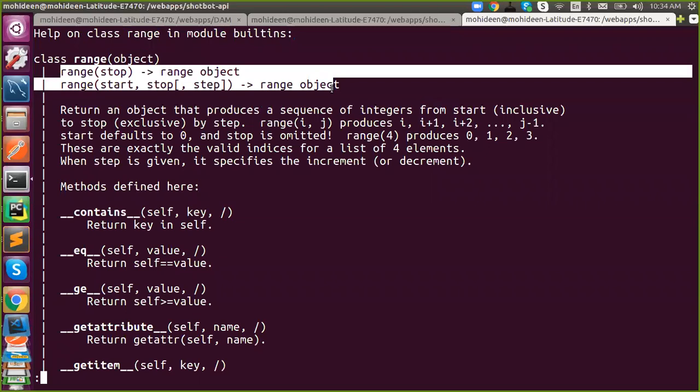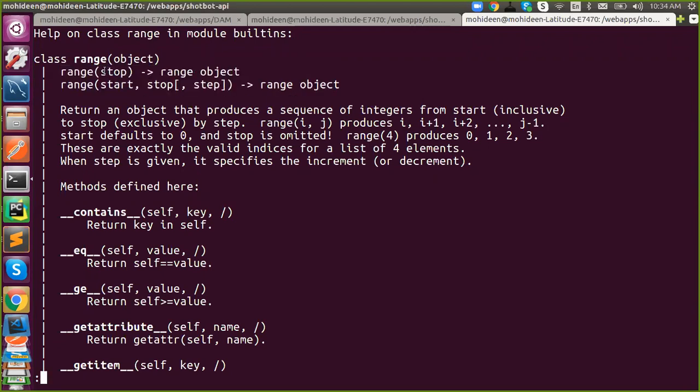What they said, as in indexing, if you pass a single input, it will be considered as a stop. If we have two inputs, the first will be considered as a start, the second as a stop. If we have three inputs, the first will be considered as a start, the second as a stop, and the third will be step. You know what step is, right?